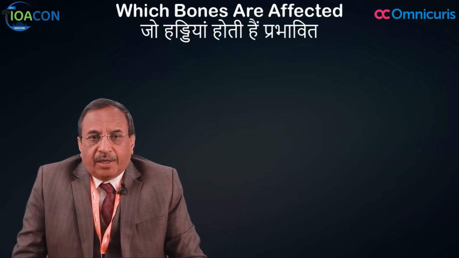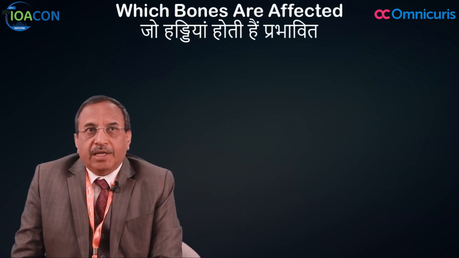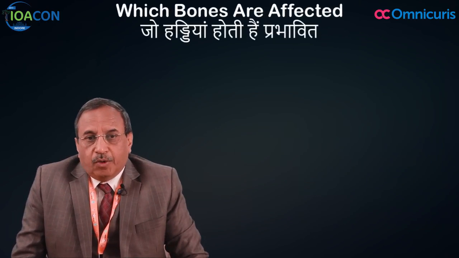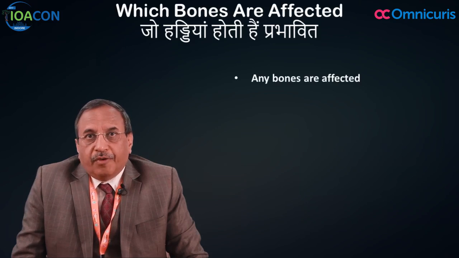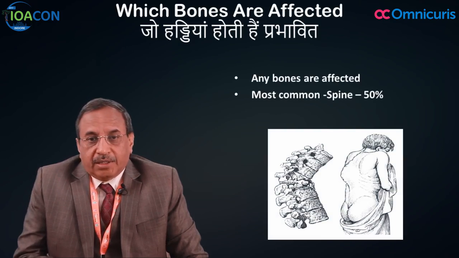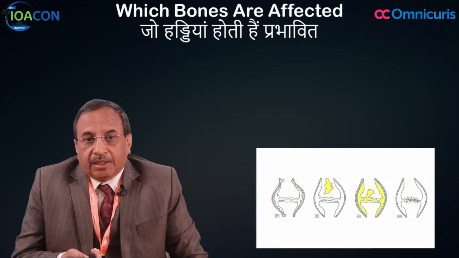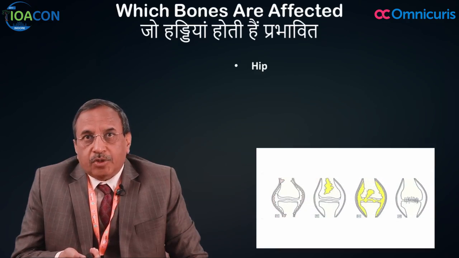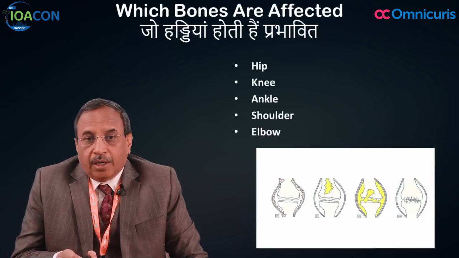Now, which bones are affected? The human body has 205 or 206 bones. So, which bones are affected most? It is the backbone, that 50% of the cases are affected, the backbone is damaged. After that, the other joints come into the picture, and the hip joint is the second most common, and then the knee, ankle, shoulder and elbow in that order. So, that is how these bones are affected.